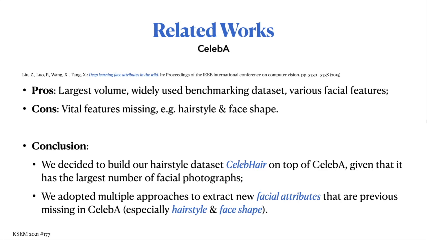We decided to build our dataset on top of CelebA given that it has the largest number of facial images. Despite some vital features missing, we adopted multiple approaches to extract these missing features from the facial images of CelebA, which will be covered in the next section.